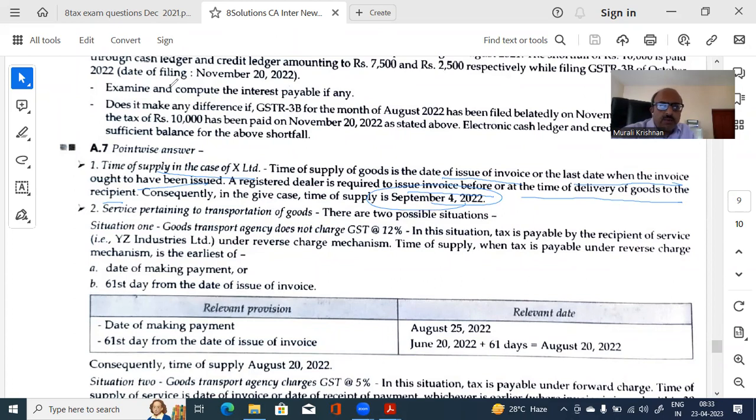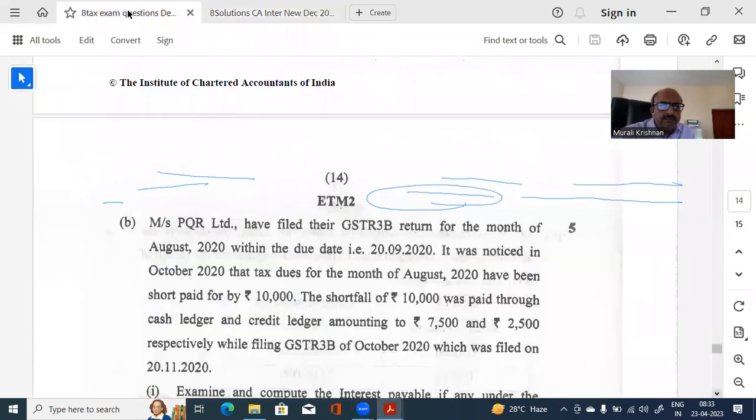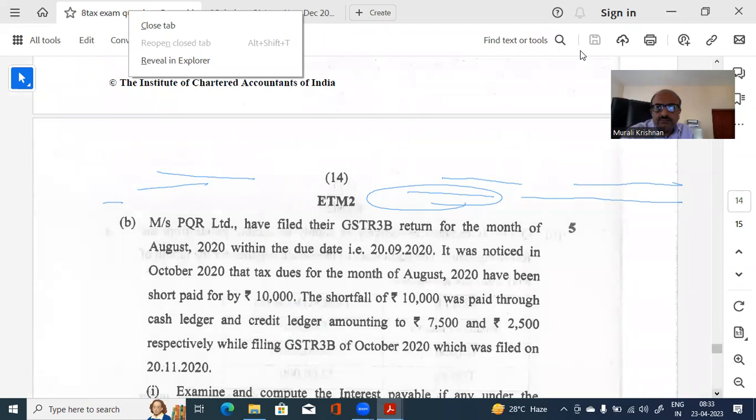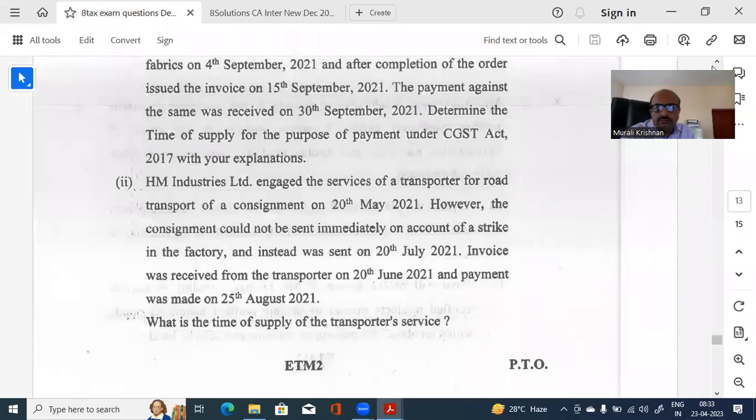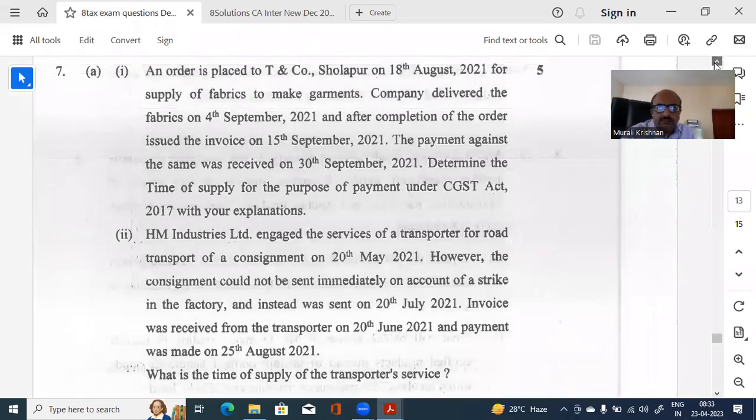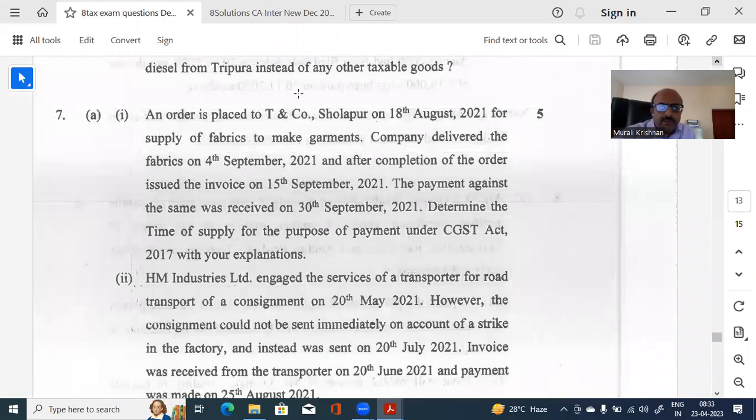So if you look at the problem again, delivery has taken place when? 4th. When was the invoice raised? It has been raised after that. So this is earlier, so this will be the date of time of supply. Okay. Please go through it again, because you need to look at the theory properly and take care.